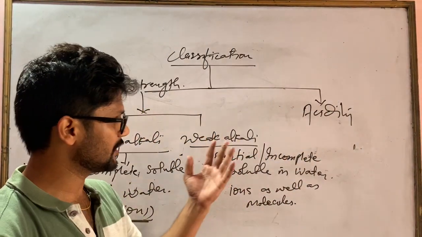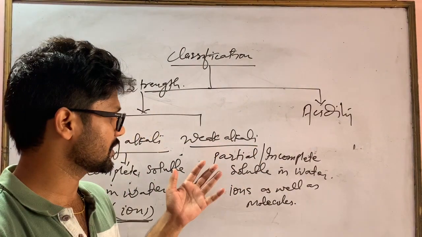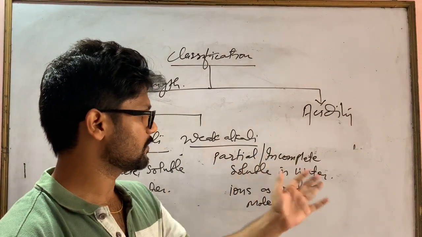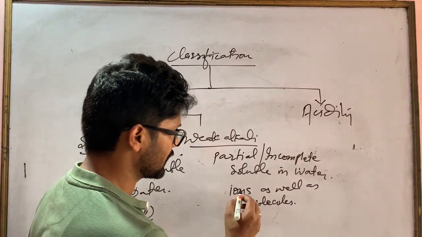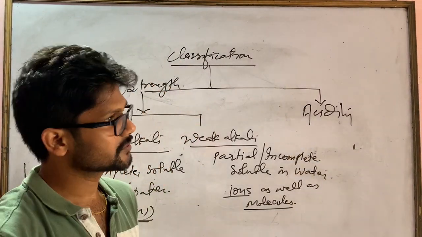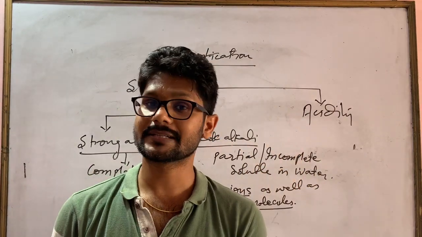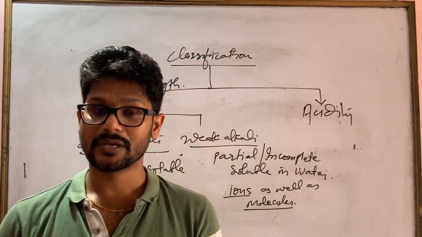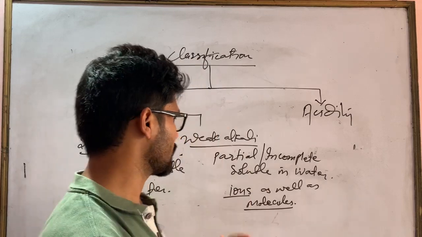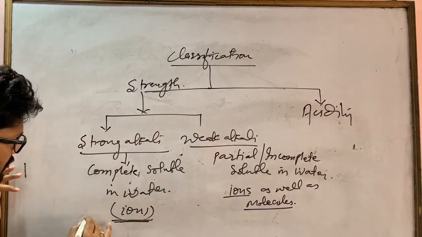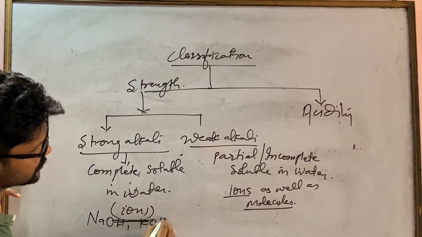But in the case of weak alkali, they partially dissociate, or are partially or incompletely soluble in water. This is why they give ions as well as molecules. So you can also answer that because of that they are very weak conductors of electricity, or they are weak electrolytes. I hope I am clear with this. You can remember NaOH and KOH as examples in your syllabus.